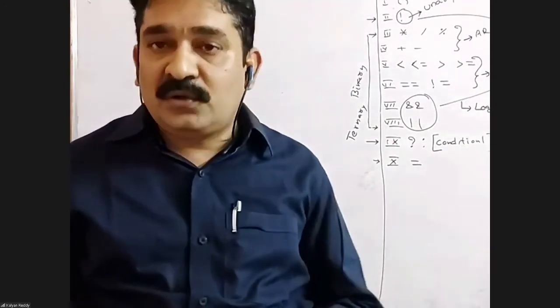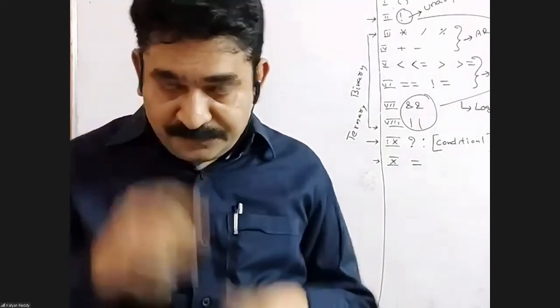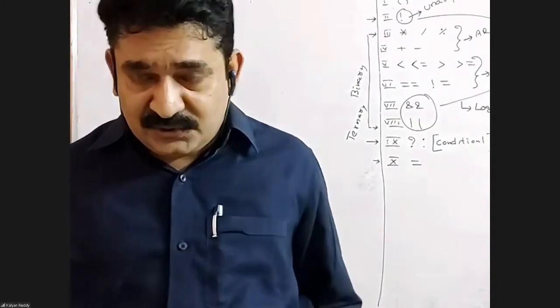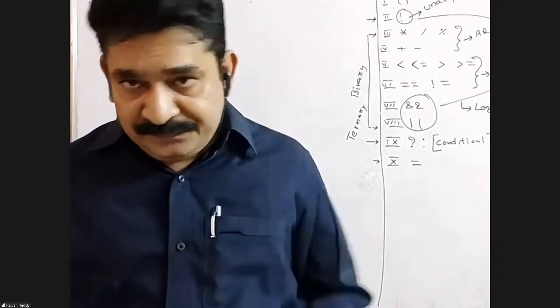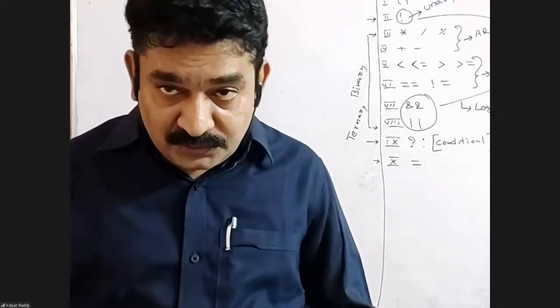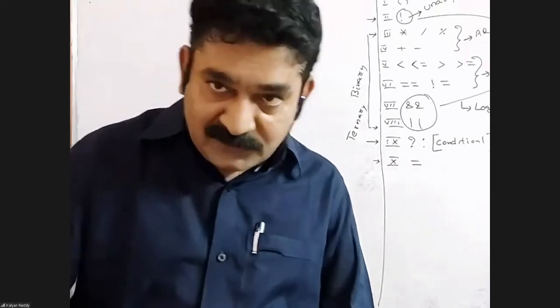All relational and logical operators always return 1 or 0. If the expression is true, the operator returns 1, else 0. And every non-zero is true, 0 is false. Book, pen, paper. Take these points.